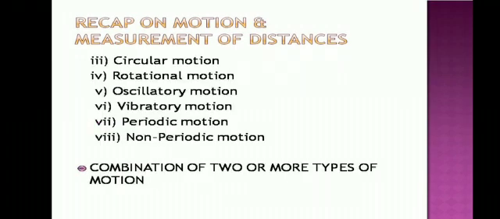Circular motion: motion of an object along a circular path. Rotational motion: motion in which a whole body moves about an axis. Oscillatory motion: to and fro motion of an object about its fixed position. Vibratory motion: the movement of a body brought about by vibration of the object, for example a vibrating tuning fork or a vibrating mobile.